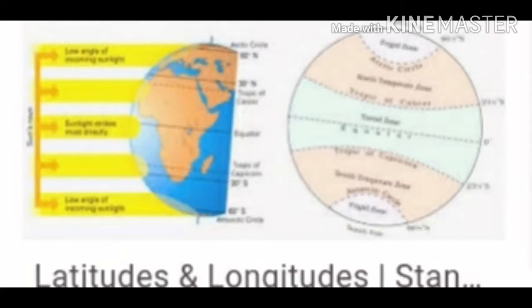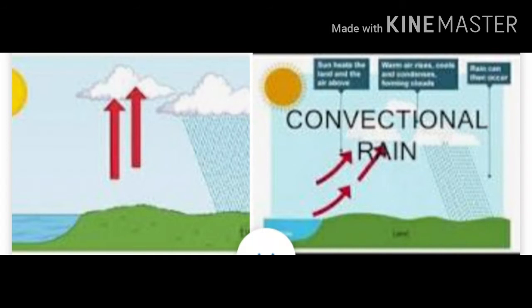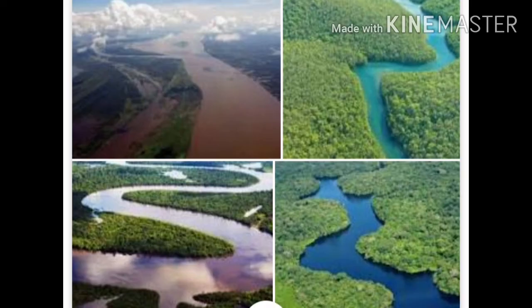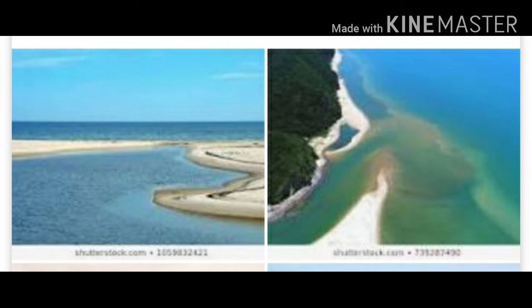Look at the figure. Around 5 degrees north and 5 degrees south of the equator, in the equatorial calm belt, the sky is cloudy for a long period of time and convectional rainfall occurs every day. Large rivers like the Congo and Amazon in the equatorial regions meet the sea. Therefore, the supply of fresh water is abundant, but because of the higher temperatures, the rate of evaporation is more, and therefore the seas in these areas are more saline.